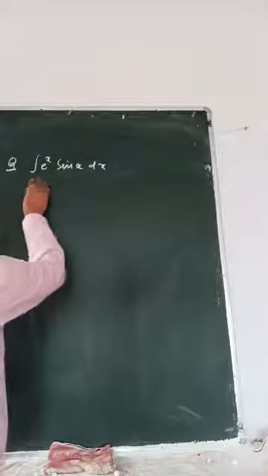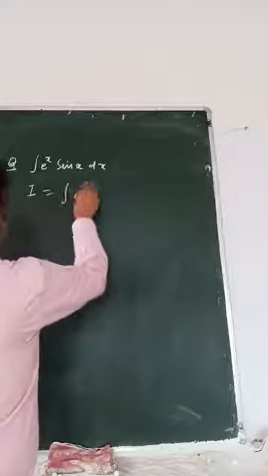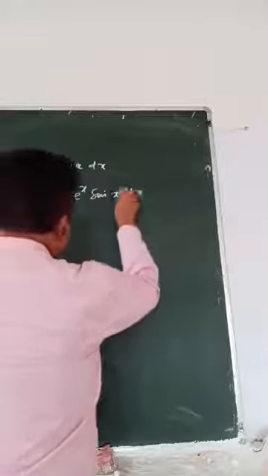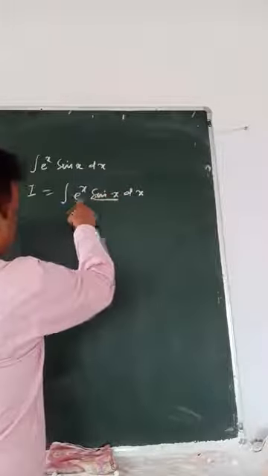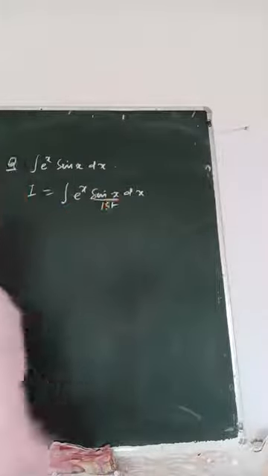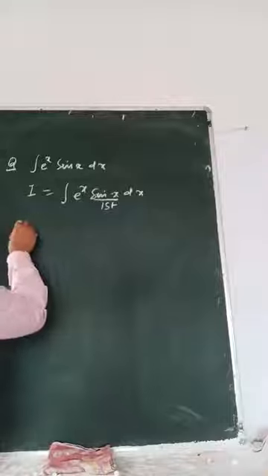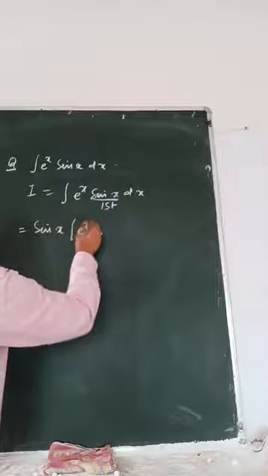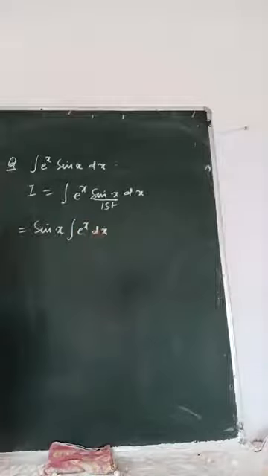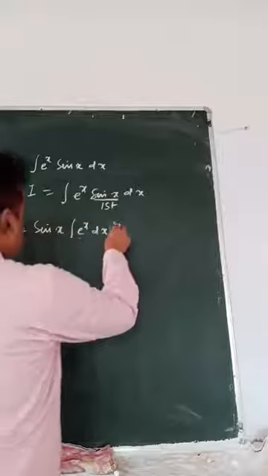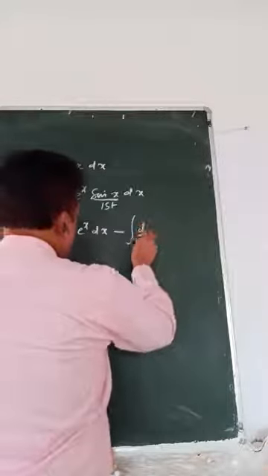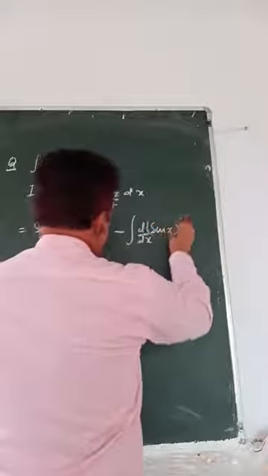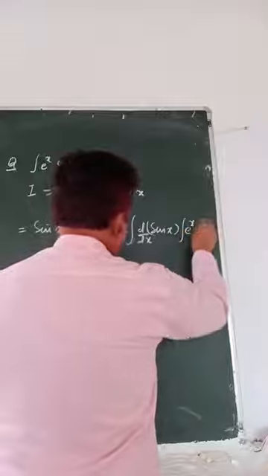Suppose I equals integral of e to the power x sin x. As per the formula I have told you, sin x is last, so this will be our first function. First function into integration of second, plus minus integration of derivative of first into integration of second.